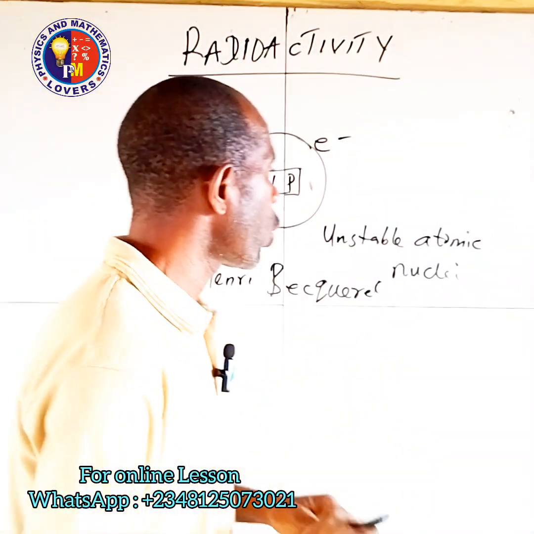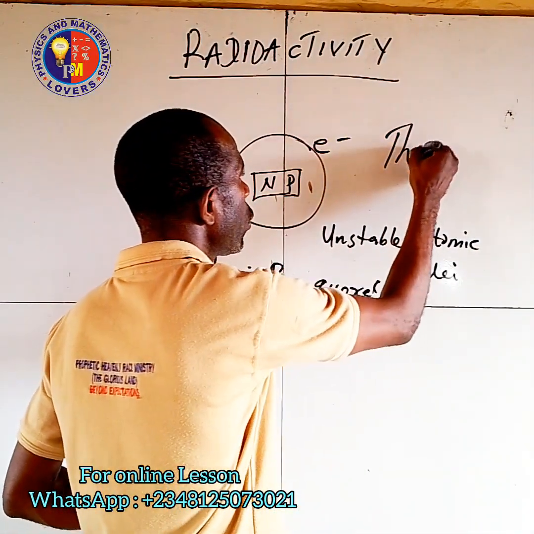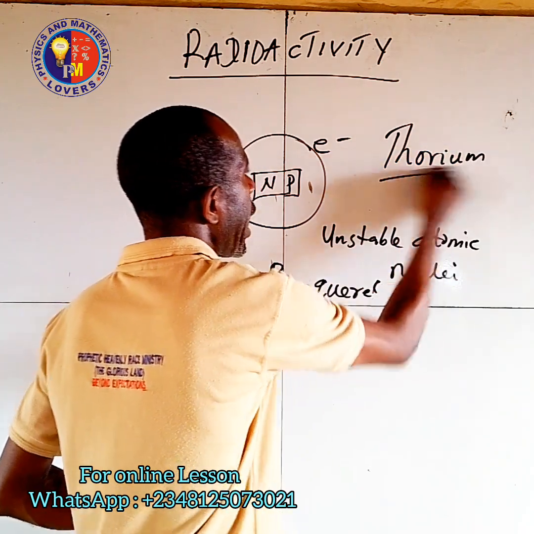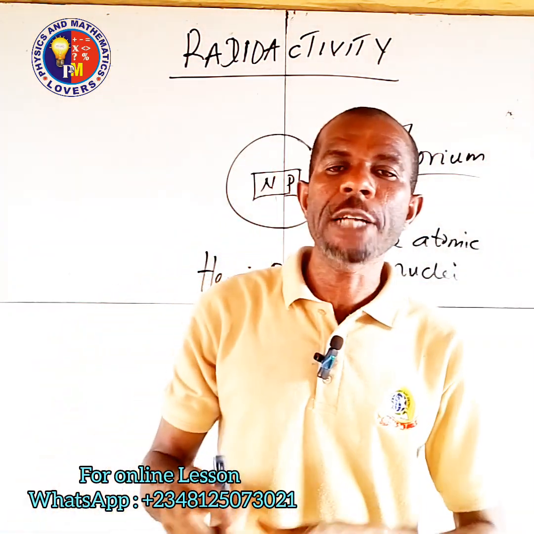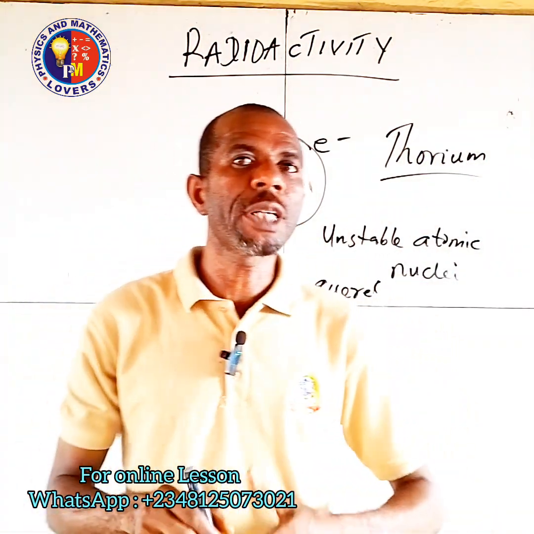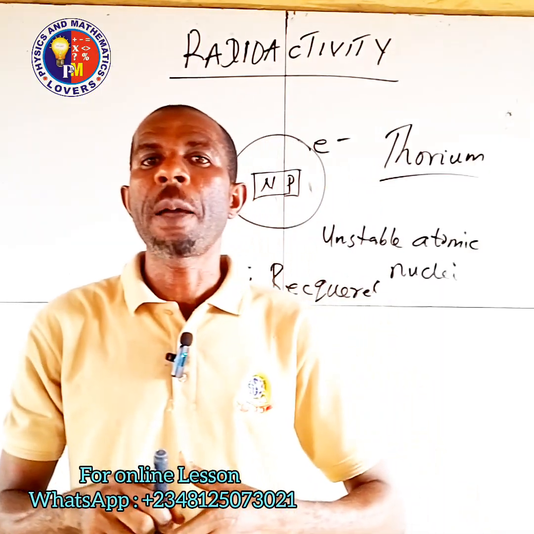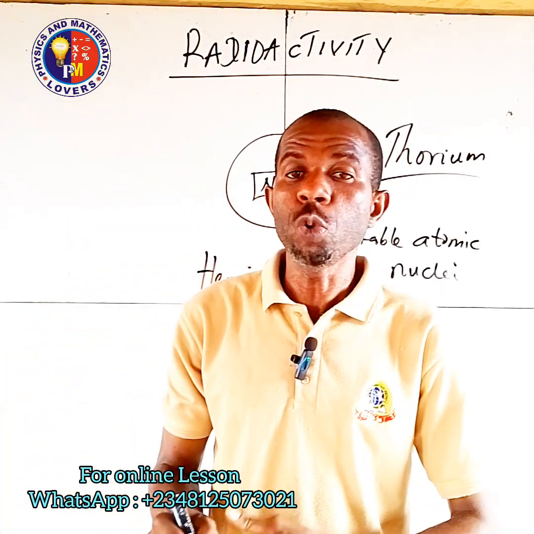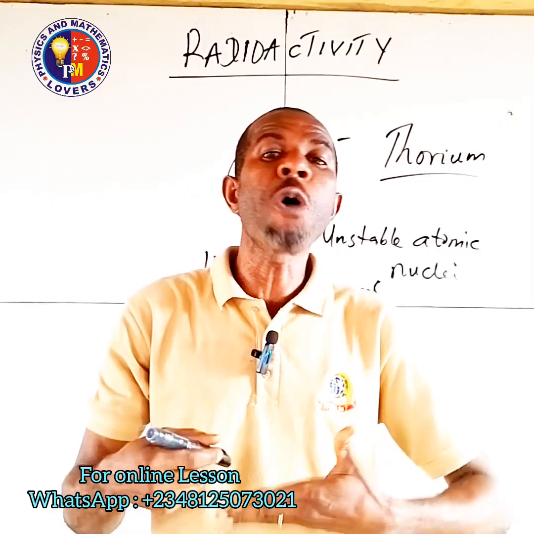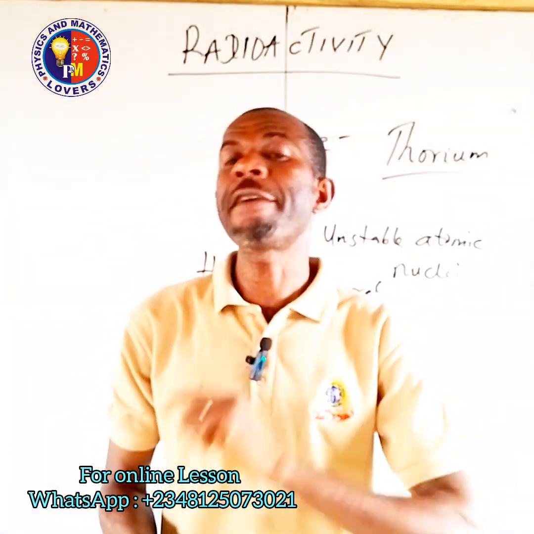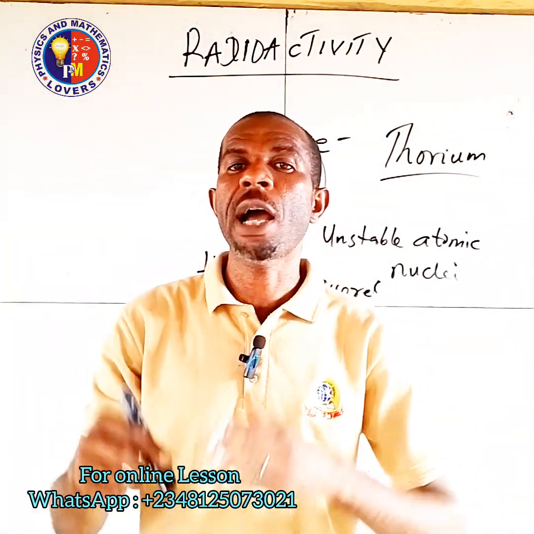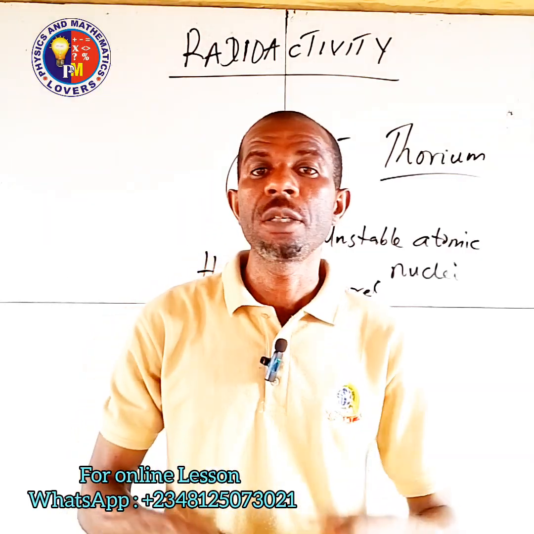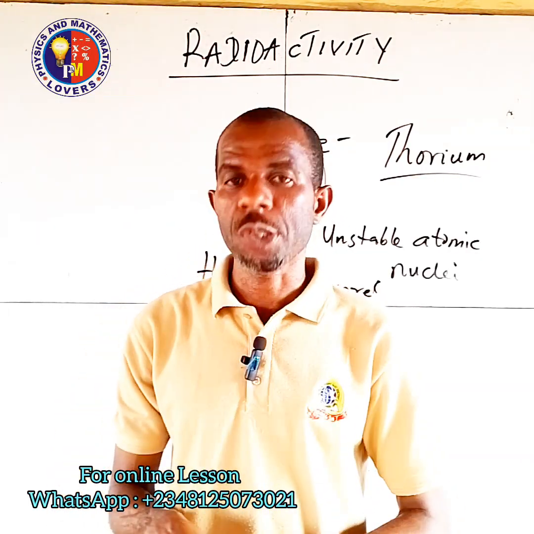One of those elements was thorium. We also have a uranium ore, known as pitchblende, which could emit more radiation than every other element. So this is how radioactivity came into study.